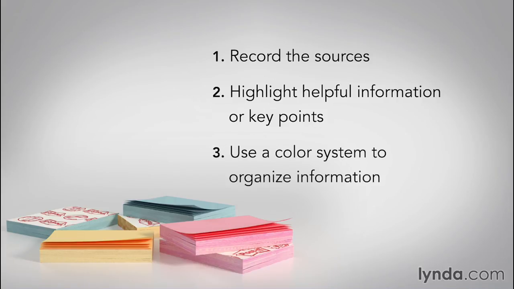You might even use some type of color-coded system. Look at your thesis, the paper's main idea. You might mark in red the research that applies to the first main support point, blue for the second, and yellow for the third. Or maybe just label the sections A, B, and C, and use the corresponding letter by their related research.